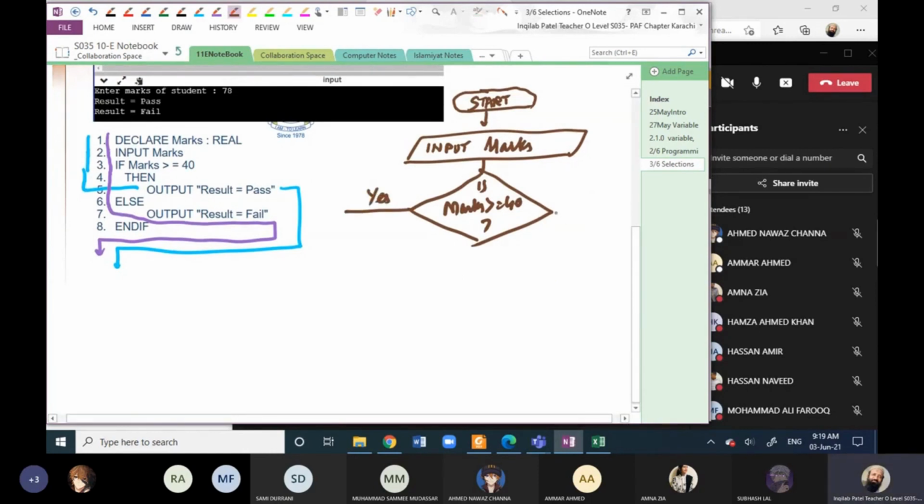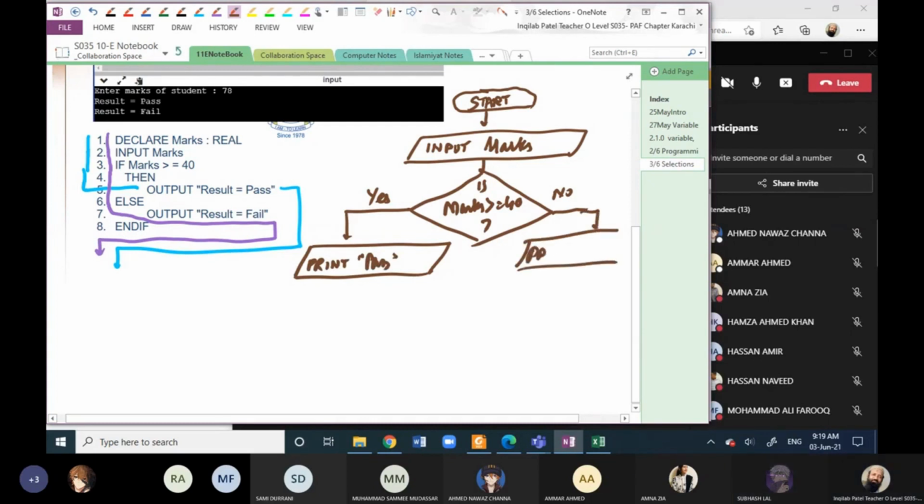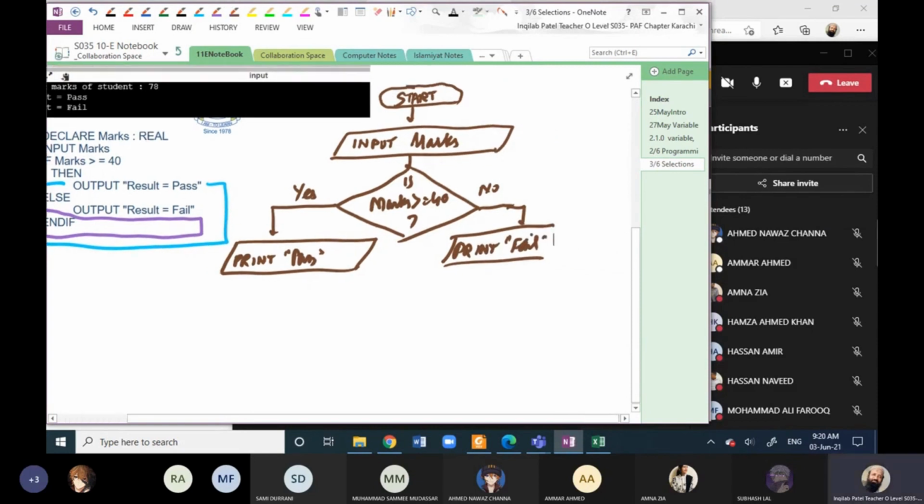If the condition is true, it will print pass, and if the condition is not true, it will display fail, and then it will end the program.